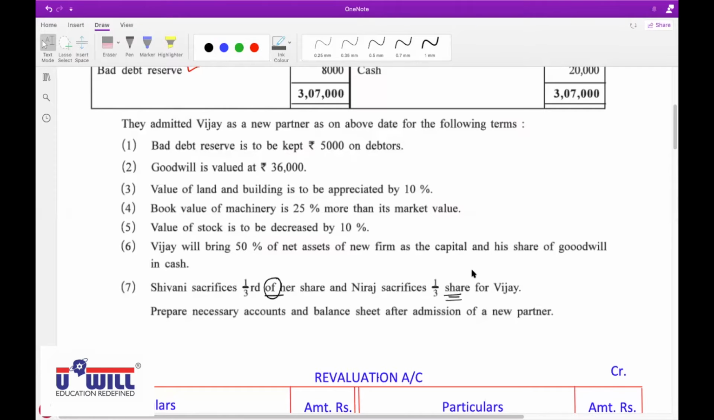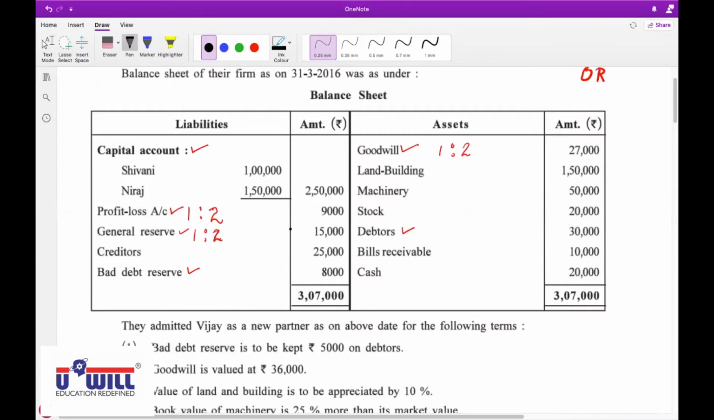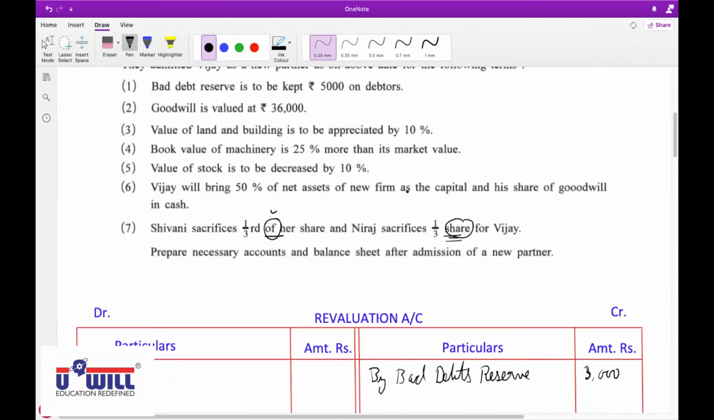Just a second. See, in Neeraj's case, the word "of" is not given. So 1/3 is directly the sacrifice share of Neeraj. But here, "of" is given. So what is the sacrifice share of Shivani? 1/3 into her old ratio, that is 1/3.